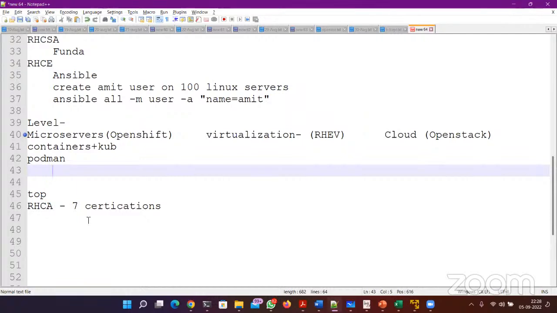And when you are RHCA, you know everything. You know about virtualization basics. You know about containers. You know about OpenStack. You know about automation, Ansible. You know advanced Ansible. Everything is covered. Security, SELinux, firewall, everything.